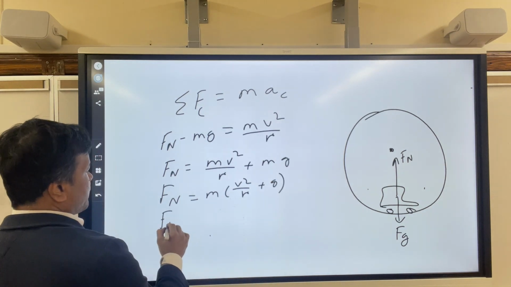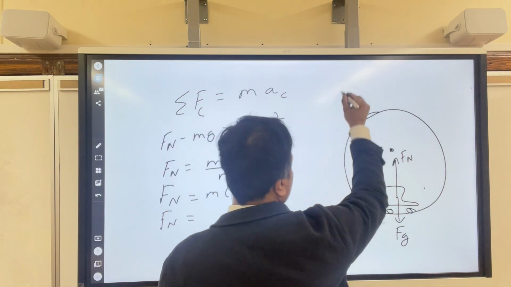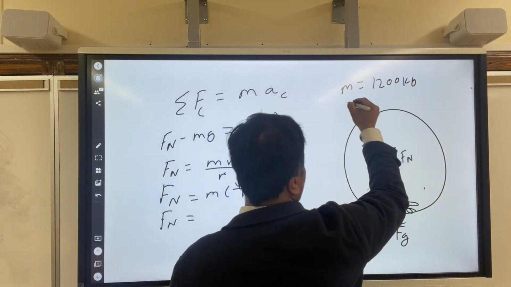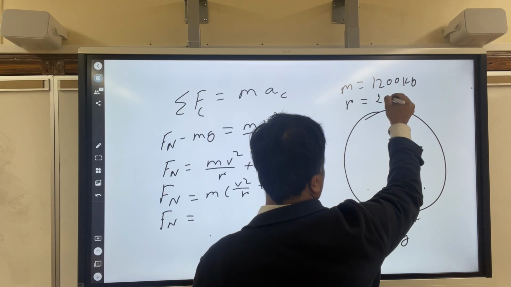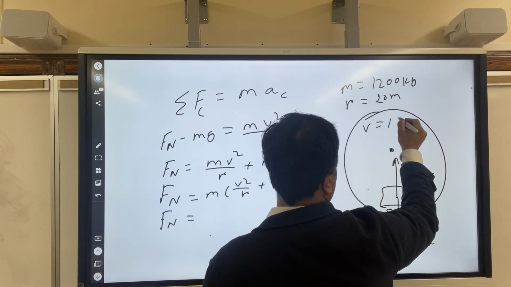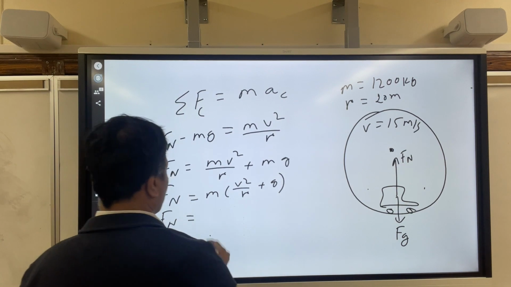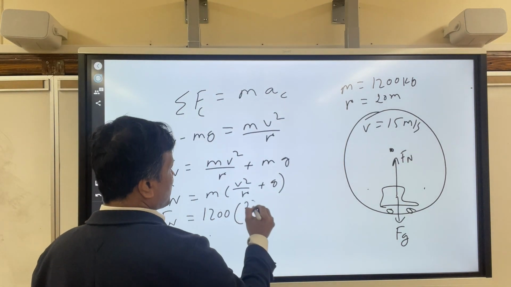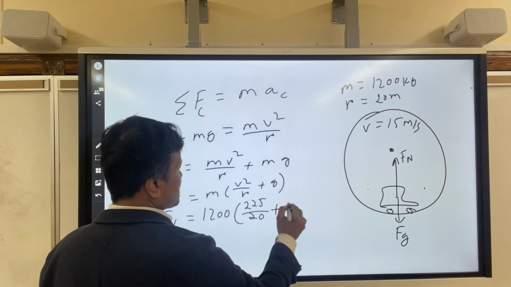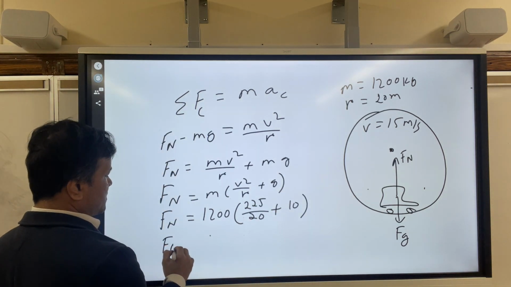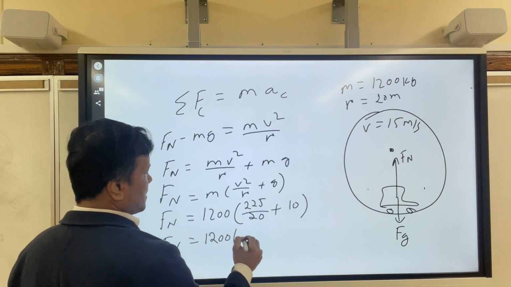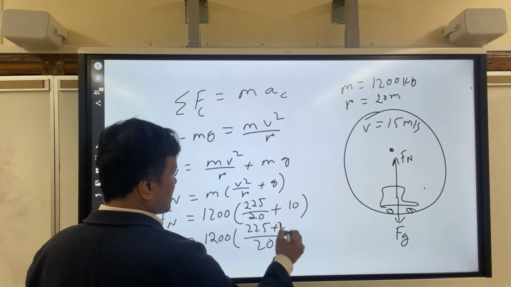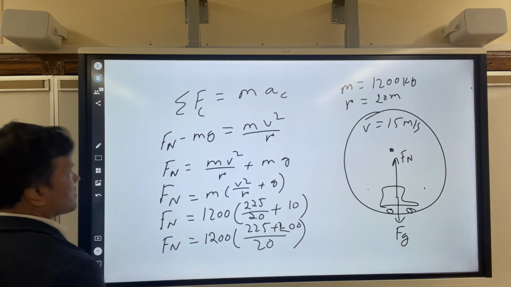So if you plug in, mass is 1200 kilogram. The radius is the same, 20 meter, and the velocity is 15. We're going to keep the velocity the same. So mass is 1200. Velocity is 15, so 225 over radius 20, plus 10, right? So Fn is equal to 1200 times 225 over 20 plus 10. So what do we get?